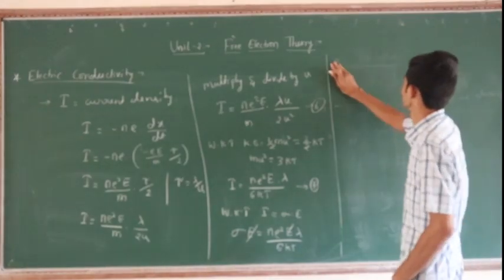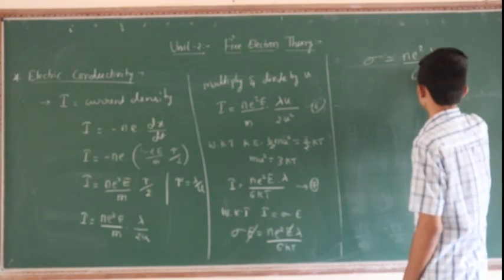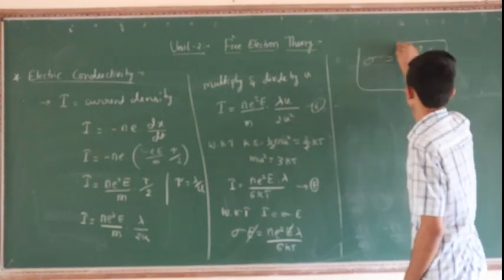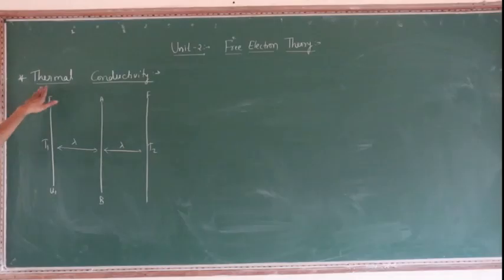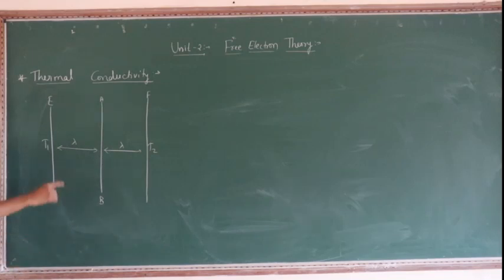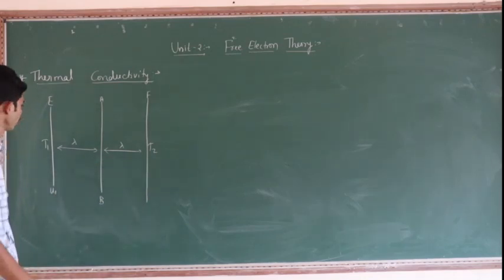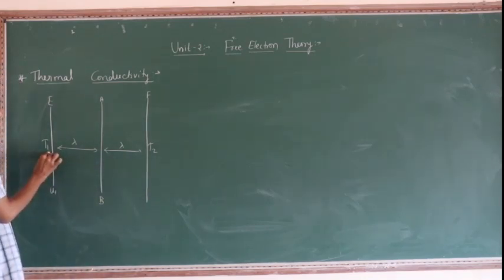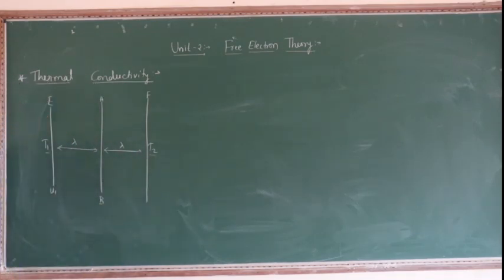Remaining term, that is sigma is equal to n e square lambda divided by 6 kT. This is the equation for electric conductivity. Next is thermal conductivity. Thermal means nothing but heat or temperature. Consider two plates, E and F, where the temperature at E is T1 and the temperature at F is T2.